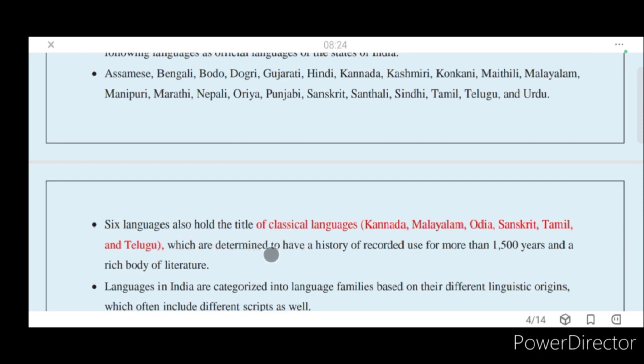Because of their history. Languages determined to have a history of 1500 years and a rich body of literature. What is the rich body of literature? Mahabharatam in Telugu, Ramayanam, Valmiki Ramayanam. These are the literatures which tell about the history of the language.